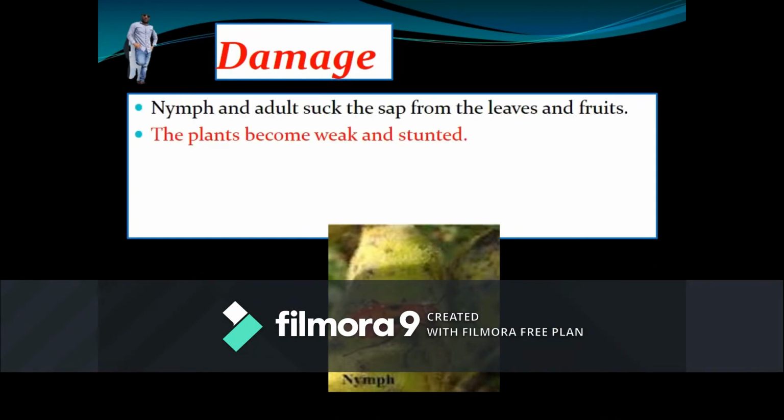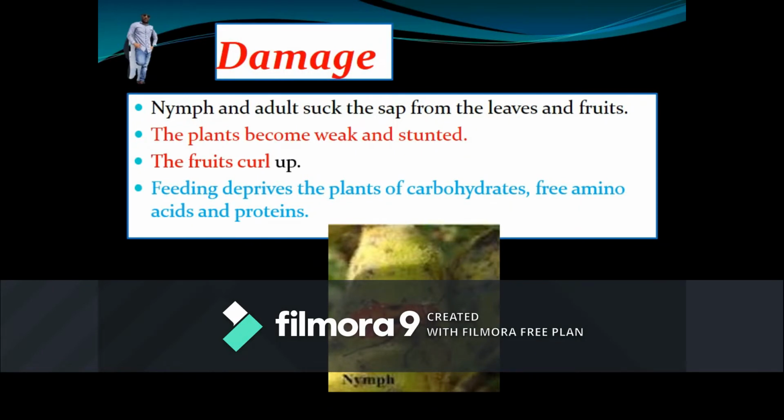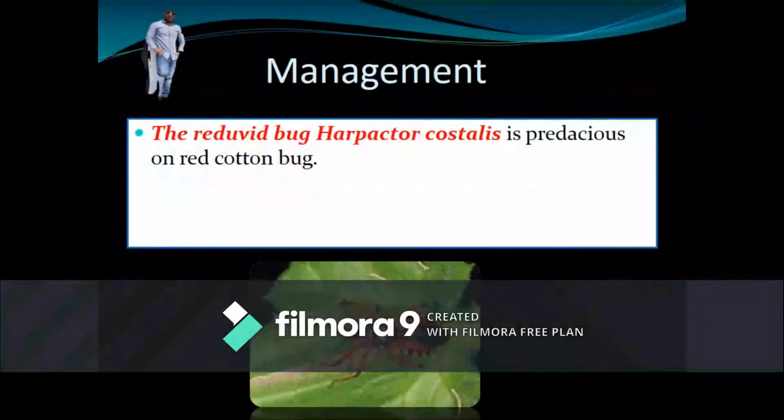Nymphs and adults, both the stages, suck the cell sap from the leaves and fruits. The infested fruits become weak and stunted. In severe condition, the fruits will curl up, and this feeding disturbs the carbohydrates, amino acids and proteins in the plant.